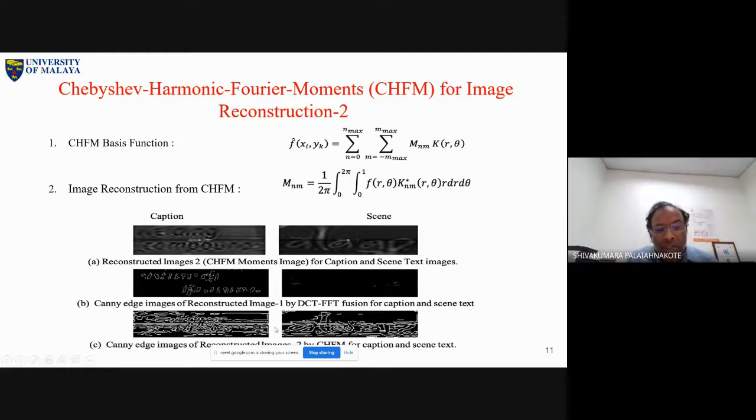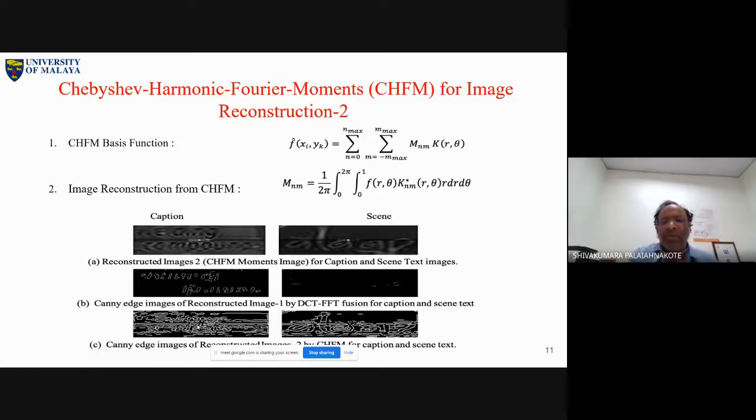Now look at this one. These are the moments, this is caption and this is syntax. The caption text reconstruction is not very good compared to syntax. The reconstruction is better for syntax because it is the original image. But the caption text is tampered, the data is manipulated. That is the reason we don't get a good reconstruction result here. That is what we want, because our job is to classify caption and syntax.